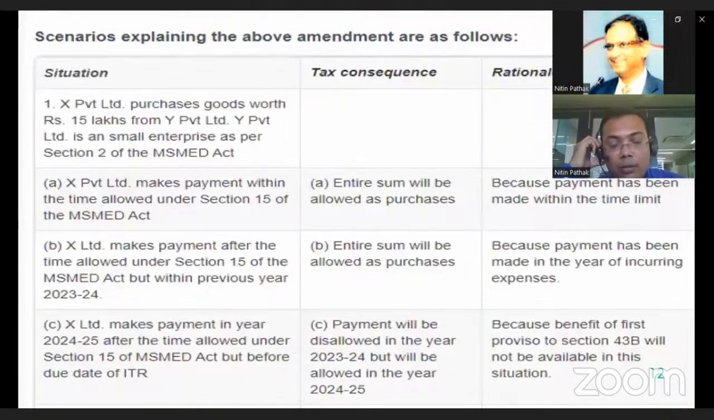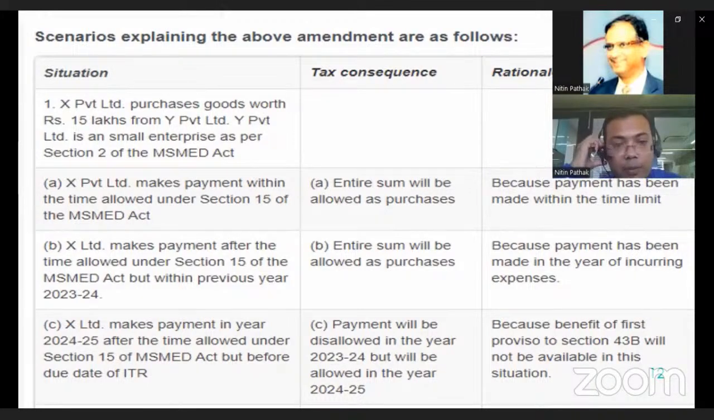Now we go by practical example, case to case. First case related to the purchasing of goods. Say XYZ Private Limited purchases goods worth say 15 lakh from Y Limited, and Y Limited is a small enterprise as per section 2 of MSME. How to define small enterprise? We have already discussed earlier. Small enterprise means their investment in plant and machinery is up to 1 crore and their turnover say 5 crore.